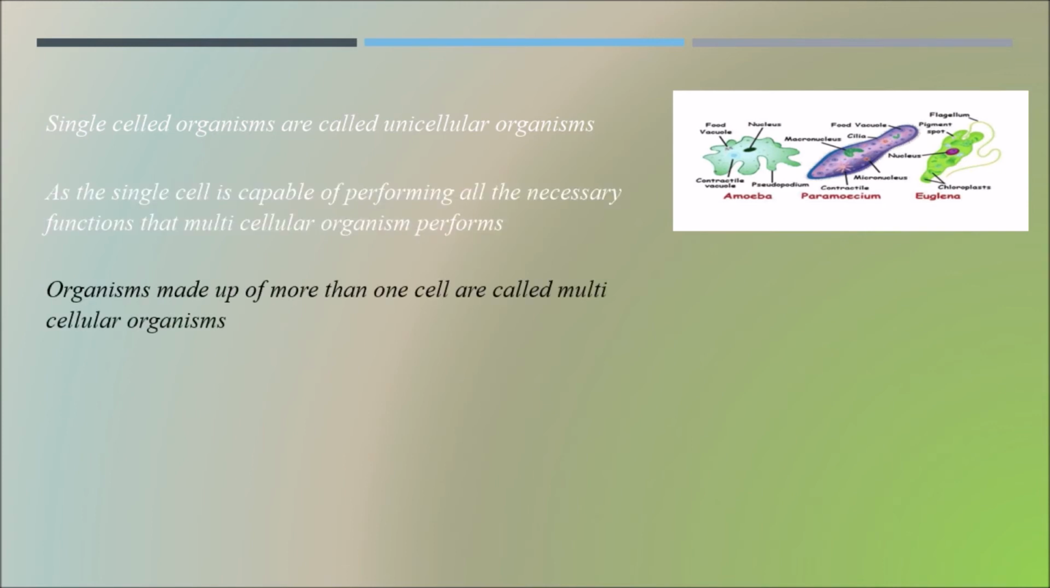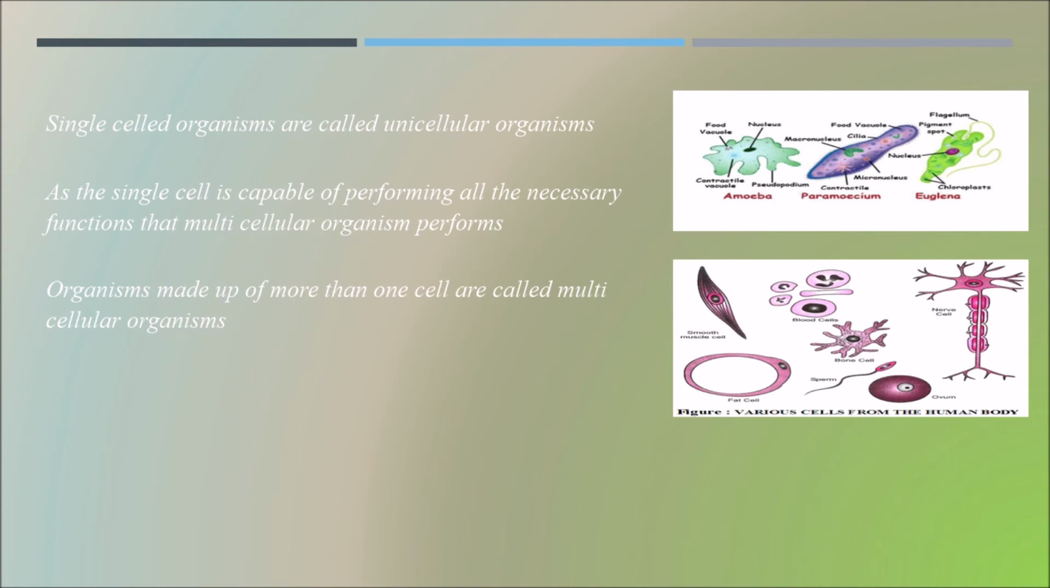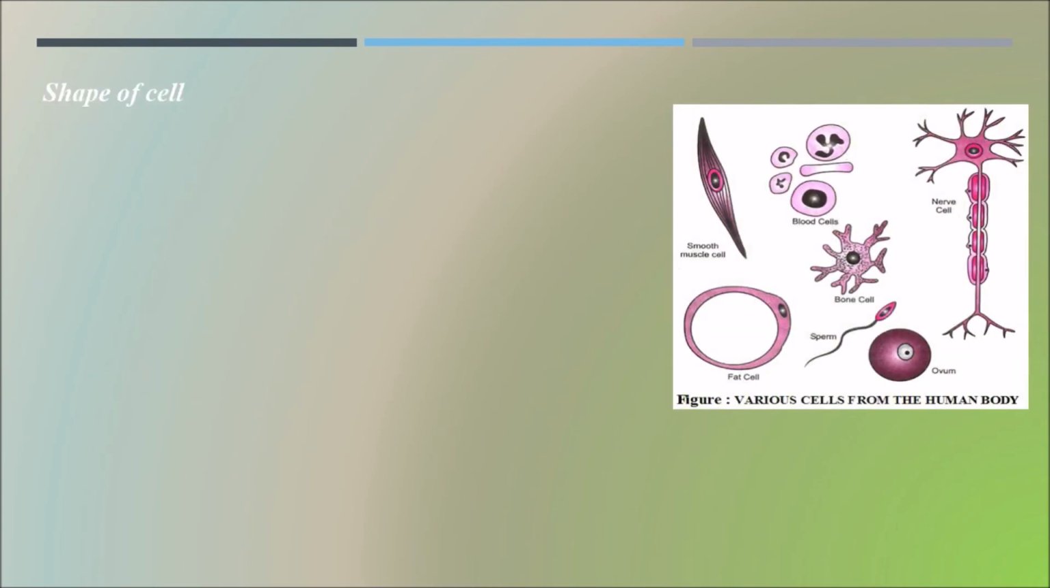And the organisms which are made up of more than one cell are called multicellular organisms. So what is a multicellular organism example? The human body is an example of a multicellular organism. And when we talk about the functioning of cells in multicellular organisms, their functioning is more complex when compared to unicellular organisms.